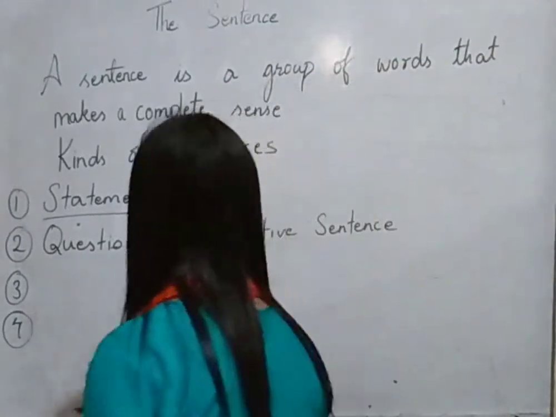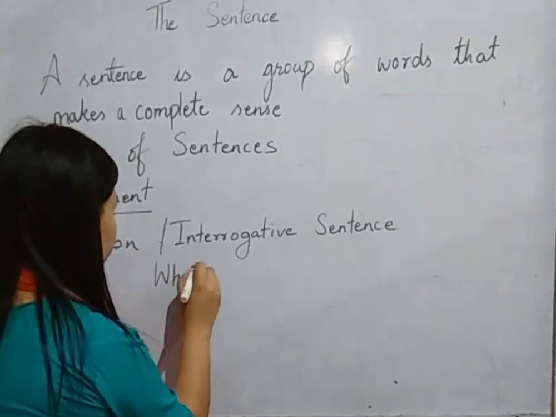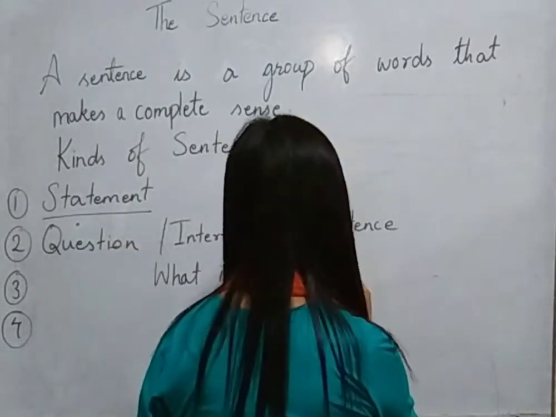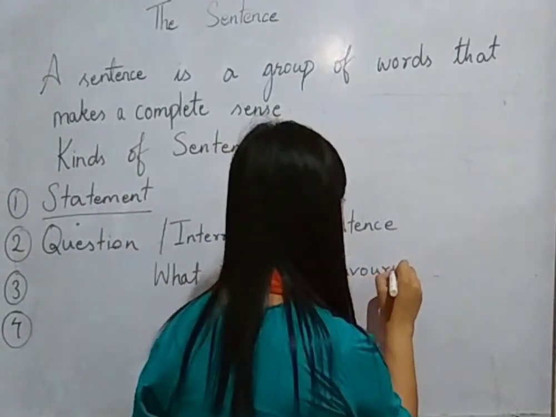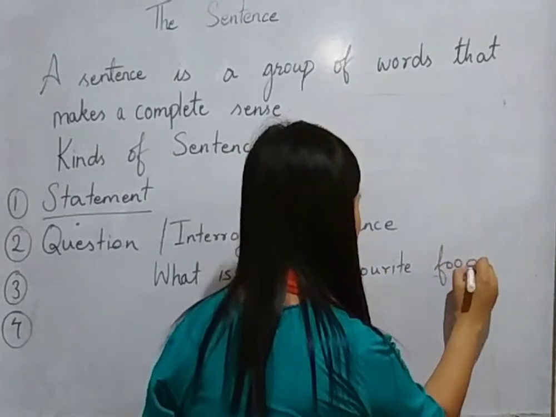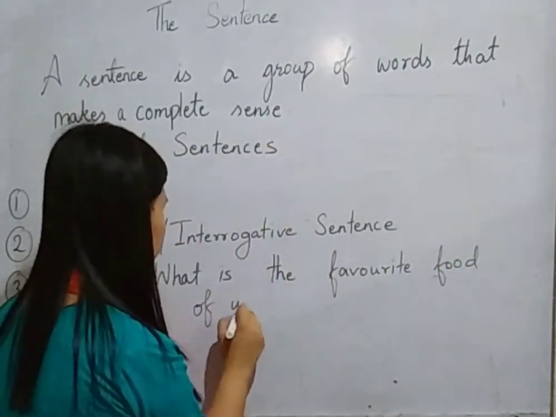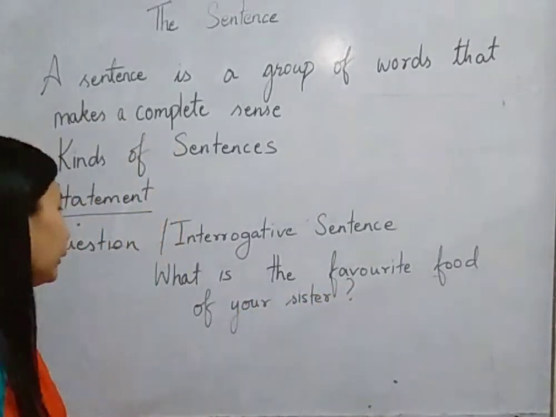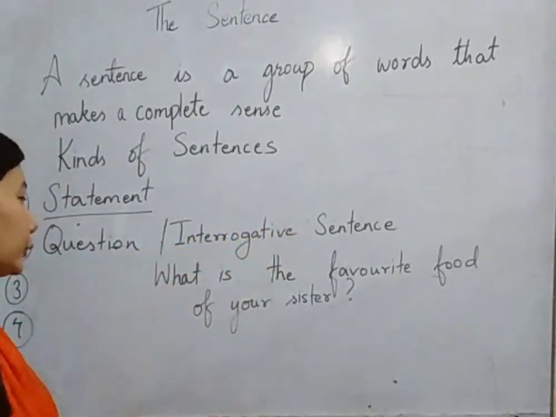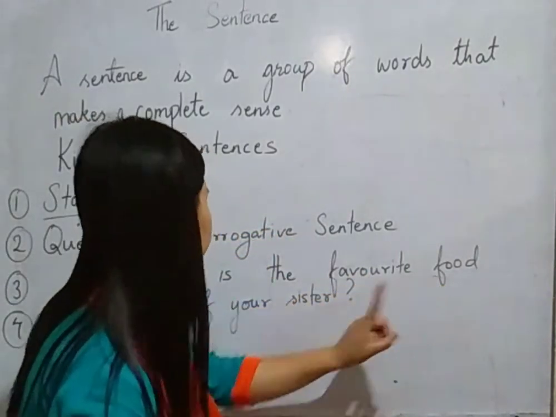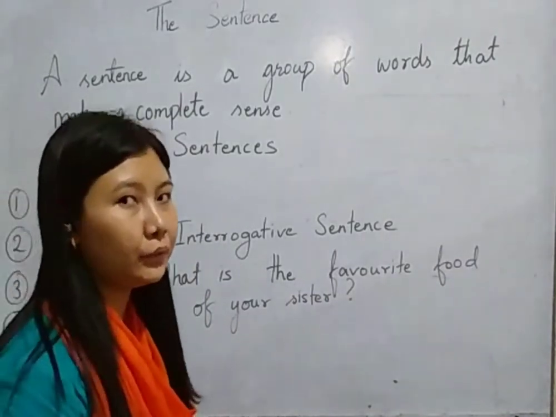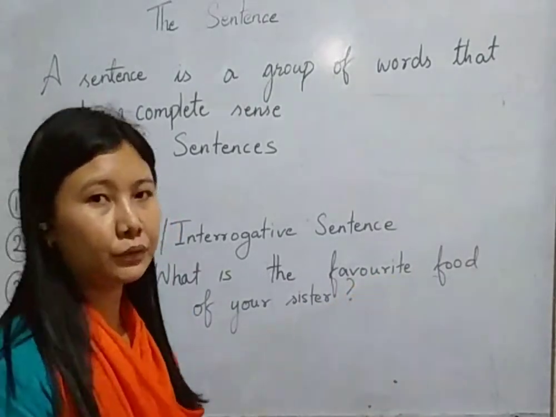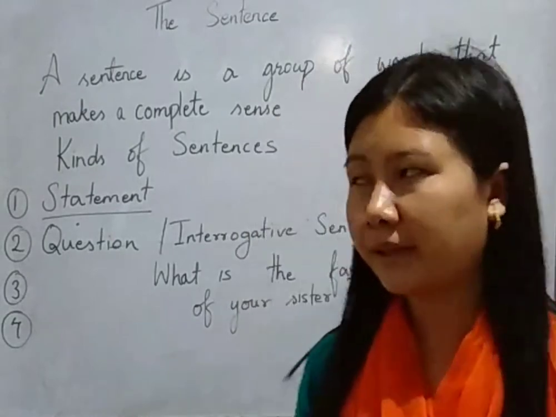Let me give you an example over here. What is the favorite food of your sister? So I have given an example of an interrogative sentence. Here you get to see, what is the favorite food of your sister. This sentence is asking you a question. It is asking about the name of the favorite food of your sister. The favorite food may be anything. It might be chow, it might be biryani, it might be anything else.